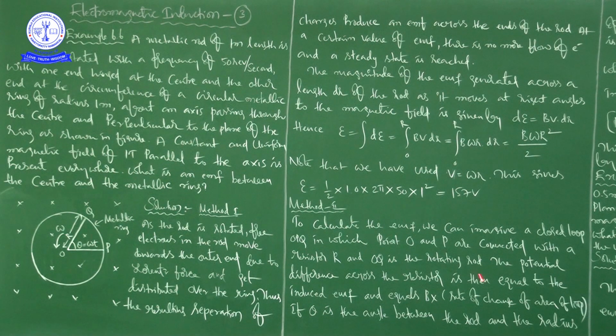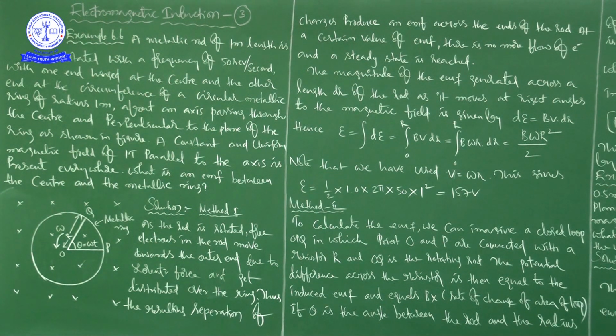Please try to understand what modification is given here when compared to method 1. To calculate the EMF, we can imagine a closed loop OPQ in which points O and P are connected with a resistor capital R and OQ is the rotating rod. Is it okay? So please try to imagine. It is like these two are connected with a resistor capital R and OQ is a rotating rod.